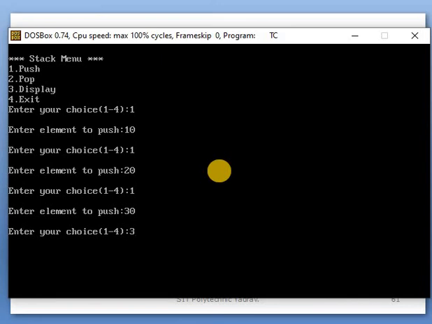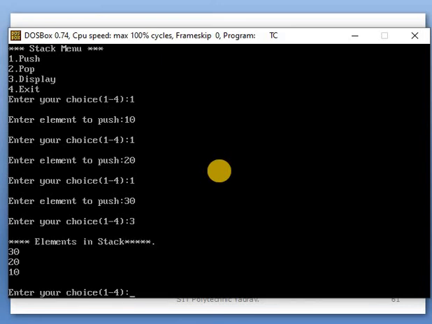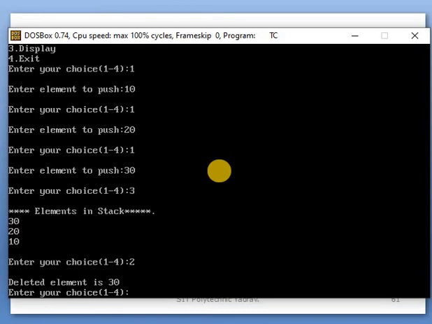Using pop twice, the numbers are displayed automatically: 30, 20, 10, because it is a stack. When we delete an element, the deleted element is 30, and top is automatically decremented. First the top location is 30, then top is decremented to the 20 location, which means 30 is deleted automatically. This concept is used in the pop operation.